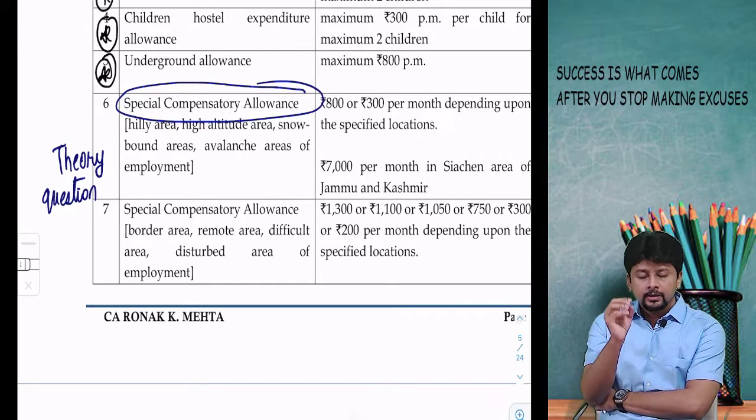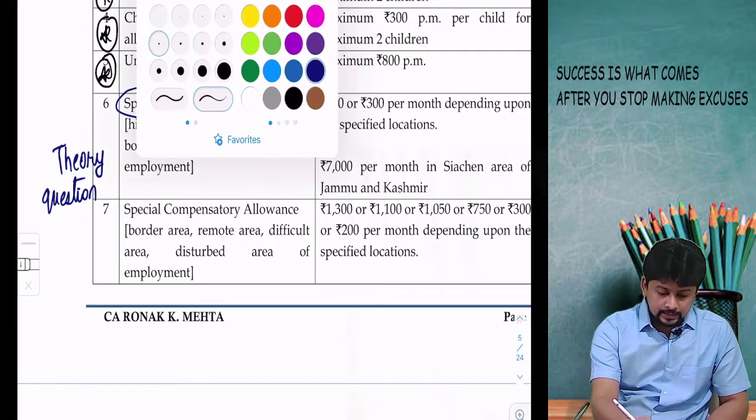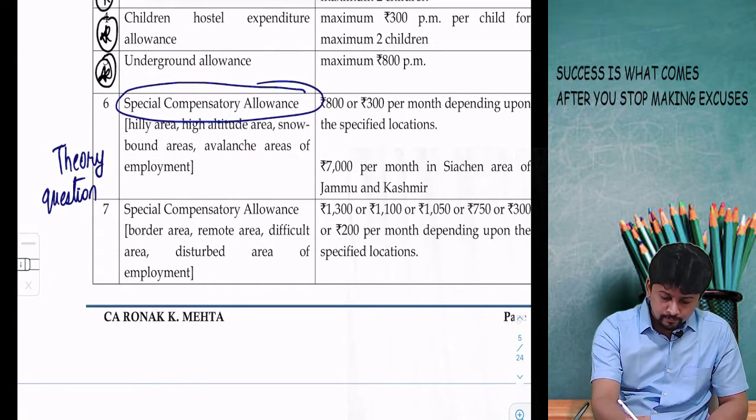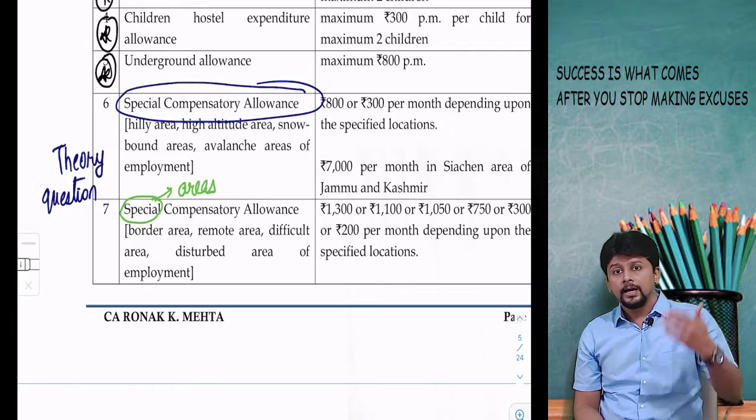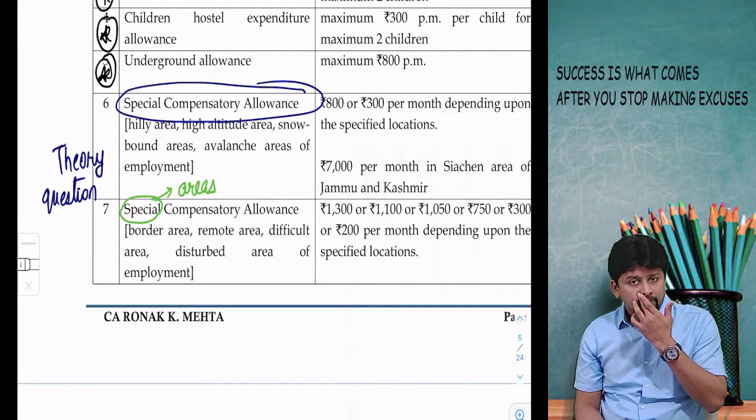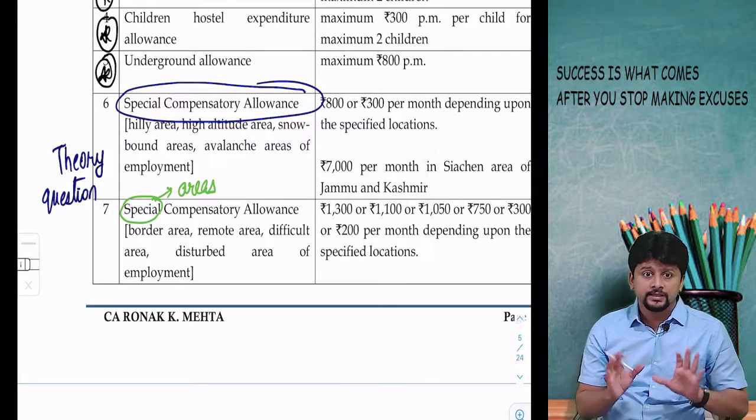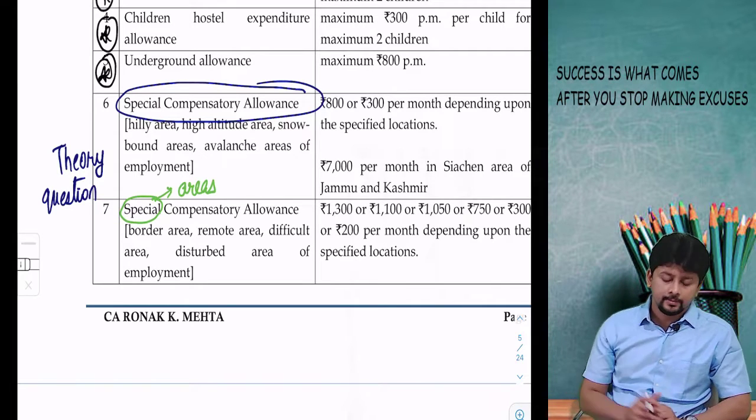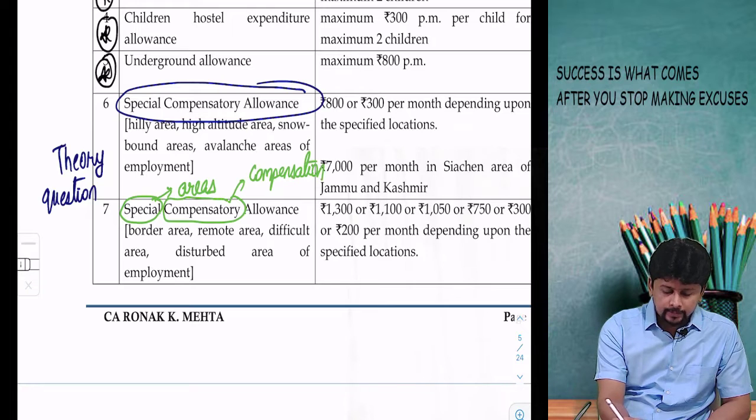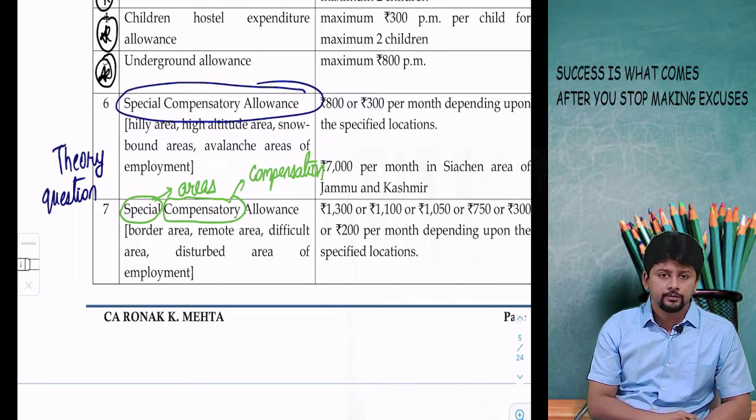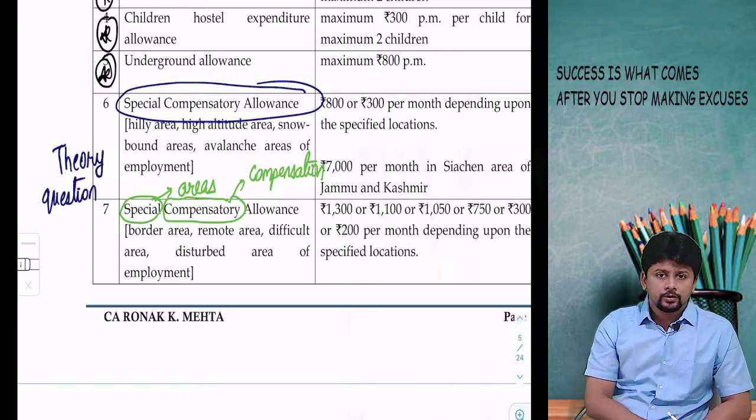You just have to remember that if it is a special compensatory allowance, the employee is working in some special areas. I don't know if you know the meaning of the term. Special areas mean border area, high altitude area, snowbound area, difficult area, disturbed area. He's not working in a normal city type area. So in the form of a compensation, the employer is giving an allowance, a fixed amount. The Income Tax Act is giving you the amount of exemption.